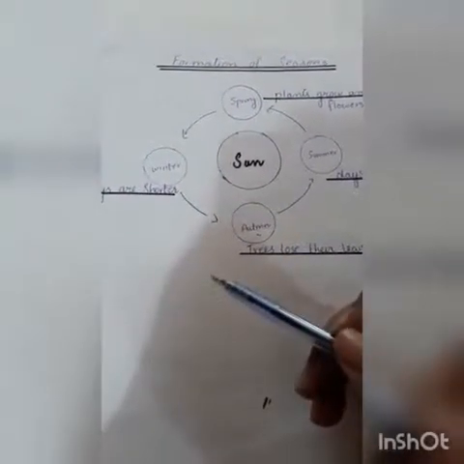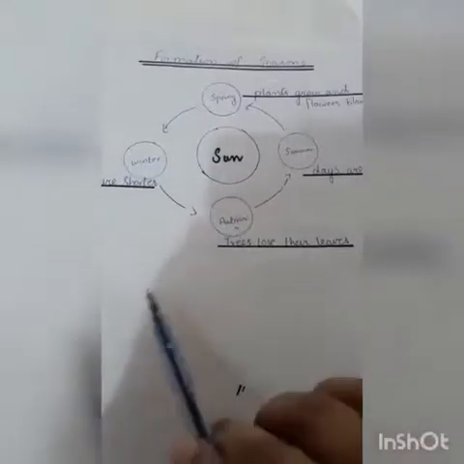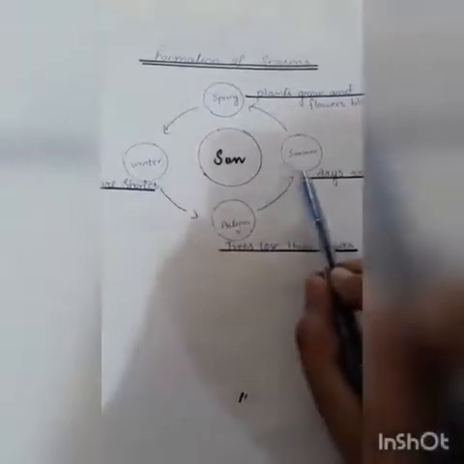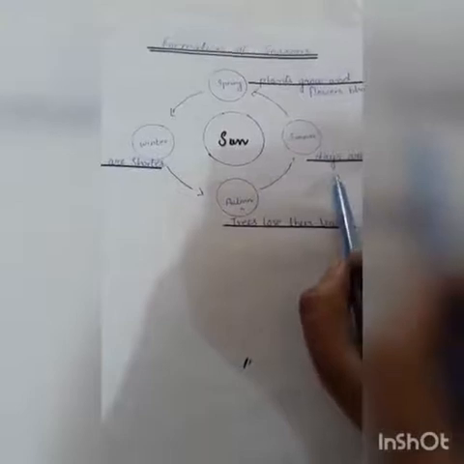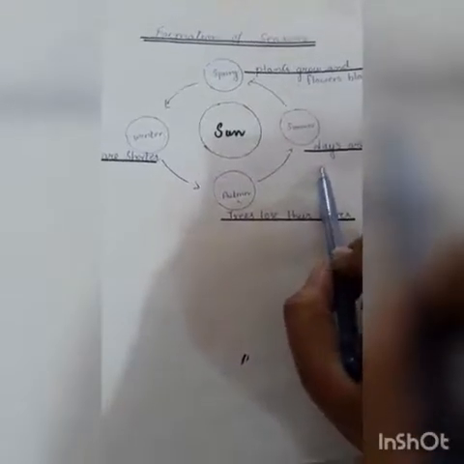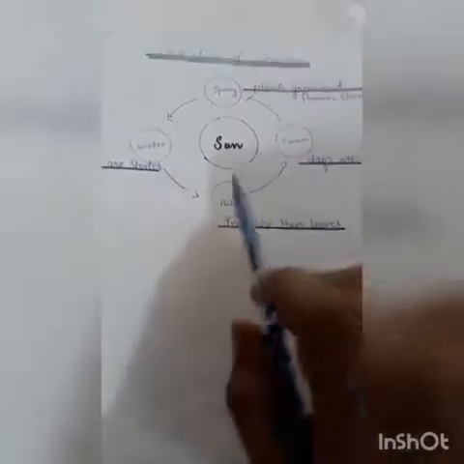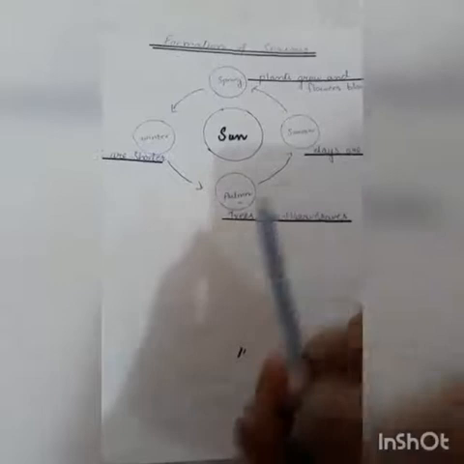Students, due to the tilt of the earth's axis and the revolution, different types of seasons are formed. Students, most of the area of the earth has 4 seasons. How many seasons? 4 seasons. That is summer, autumn, winter and spring. Summer is a warm season, गर्म मौसम जिसको बोलते हैं, because the days are longer, and this is the reason that the sun is high in the sky.